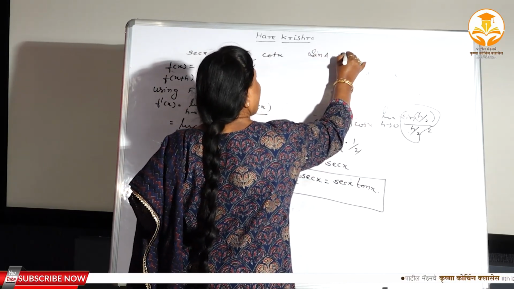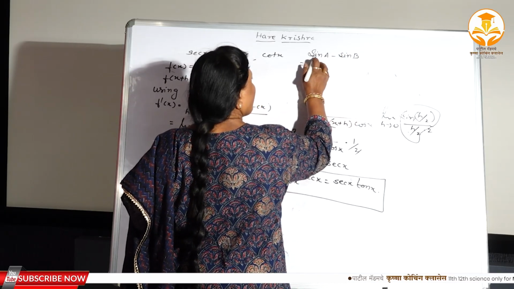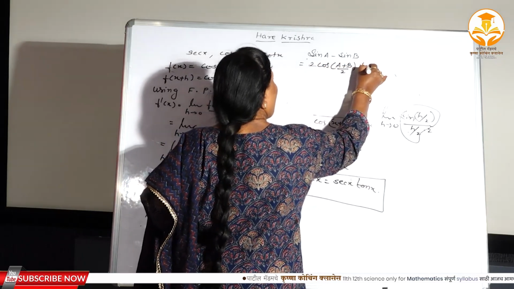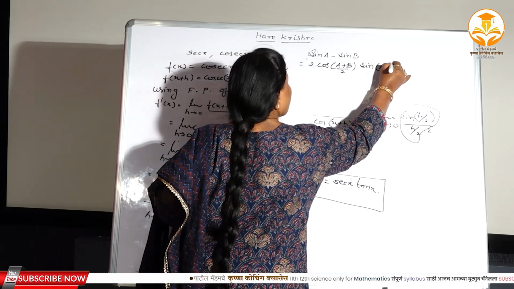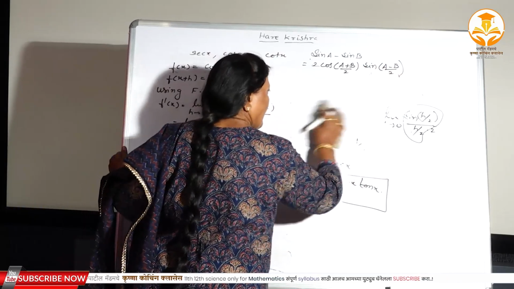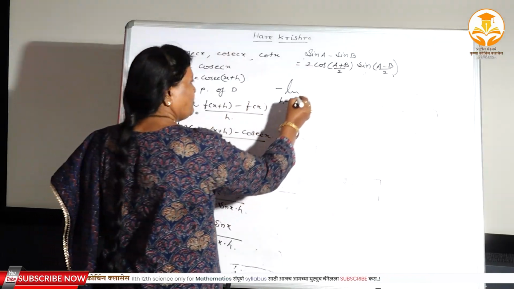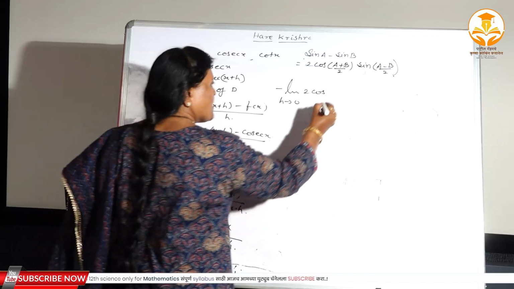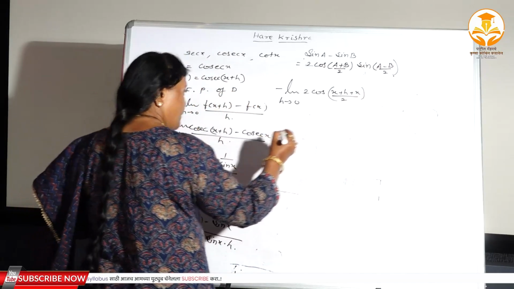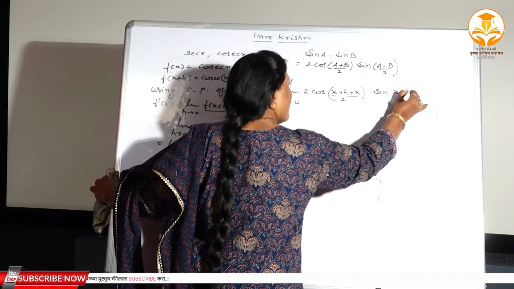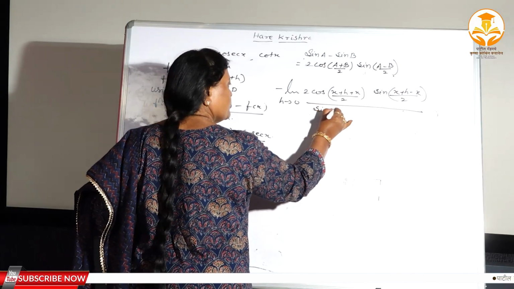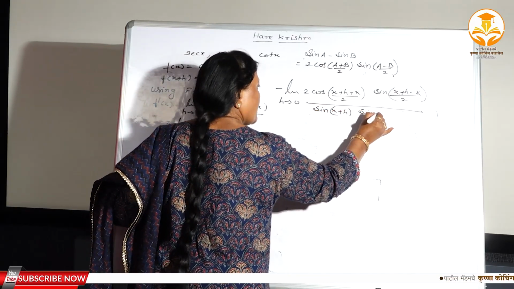Sin a minus sin b equals 2 cos (a plus b)/2 sin (a minus b)/2. So 2 cos ((x plus h) plus x)/2, then sin ((x plus h) minus x)/2, divided by sin (x plus h) sin x and h.